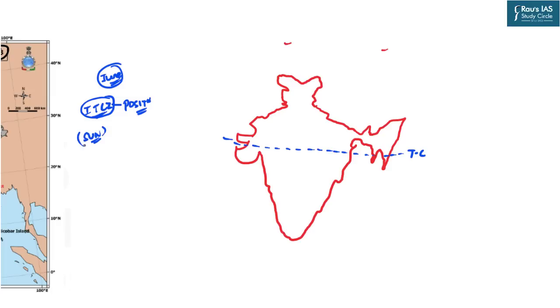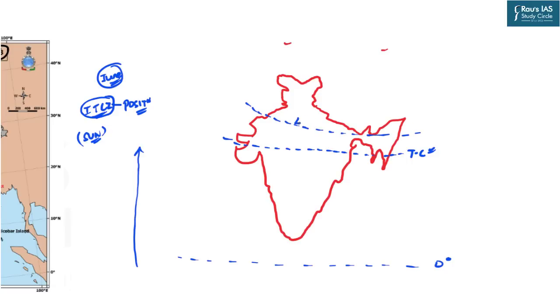So we all are aware that the sun apparently moves between the Tropic of Cancer and the Tropic of Capricorn. Suppose this is the equator, 0° latitude, right? And below this we have the Tropic of Capricorn. As soon as we enter into the months of May and June, the sun shines vertically over the Tropic of Cancer. And that is why there is a shift of position of ITCZ also from south to north. So during these months the ITCZ, the intertropical convergence zone, is somewhat lying over the Gangetic plains.